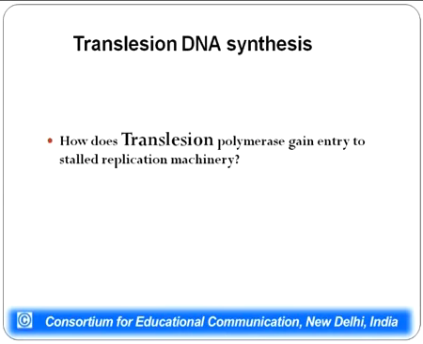Now, how does translesion polymerase gain entry into the stalled replication machinery? It is a very important issue, and this translesion DNA polymerase gains access with the help of sliding clamp protein. Whenever sliding clamp protein gets ubiquitinated, that is a molecule of ubiquitin protein is added to sliding clamp protein, then translesion DNA polymerase recognizes this particular sliding clamp, and it gets incorporated there, and it removes the normal replication machinery, and it starts translesion DNA synthesis. After the gap has been filled, after there is incorporation of normal nucleotides, it moves away and the normal replication machinery comes into play.